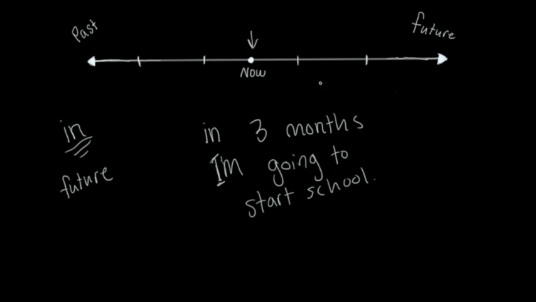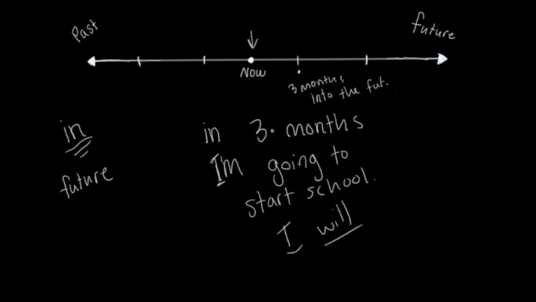So let's look at that on our timeline. Let's say, for example, this point is 3 months into the future. F-U-T, that means future, okay? And this is now, right? We're talking about today. So in 3 months, that means 3 months into the future, I'm going to start school, or I will start school.